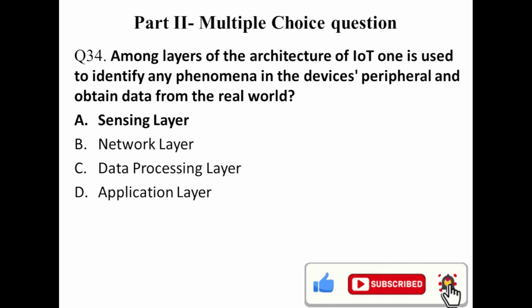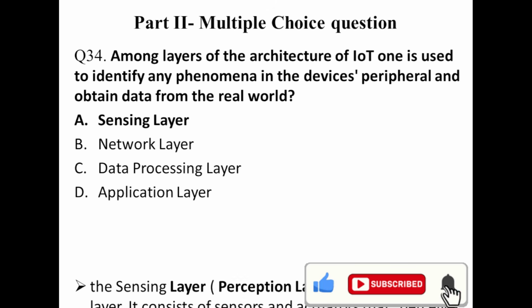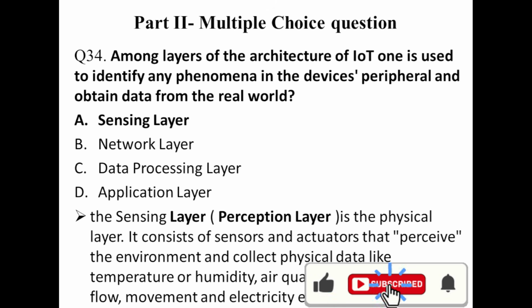It obtains data from the real world and sends it to the data processing layer. The sensing layer, or perception layer, is a physical layer. It consists of sensors and actuators that perceive the environment and collect physical data like temperature, humidity, air quality, speed, pressure, flow, movement, and electricity. So the answer is A.